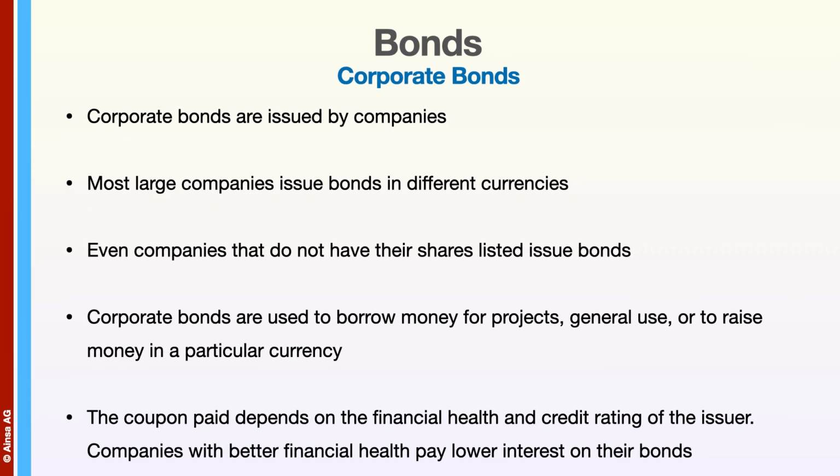Corporate bonds are issued by companies. Most large companies issue bonds in different currencies. Even companies that do not have their shares listed issue bonds that could be listed. Corporate bonds are used to borrow money for projects, general use, or to raise money in a particular currency. The coupon paid depends on the financial health and credit rating of the issuer. Companies with better financial health pay lower interest on their bonds.